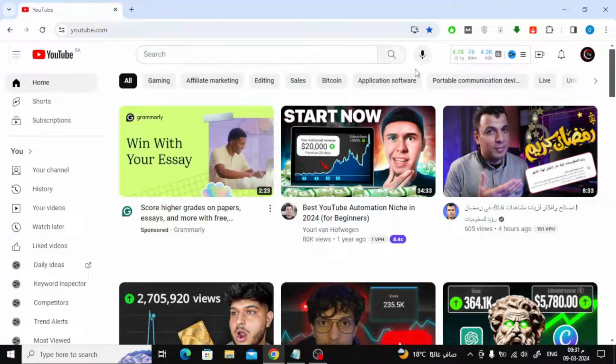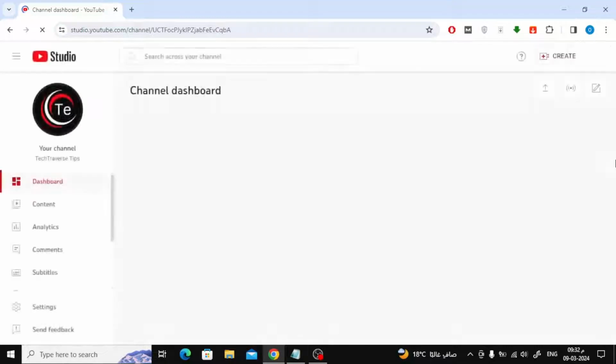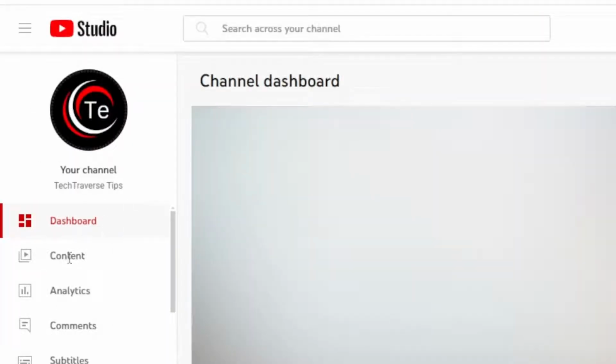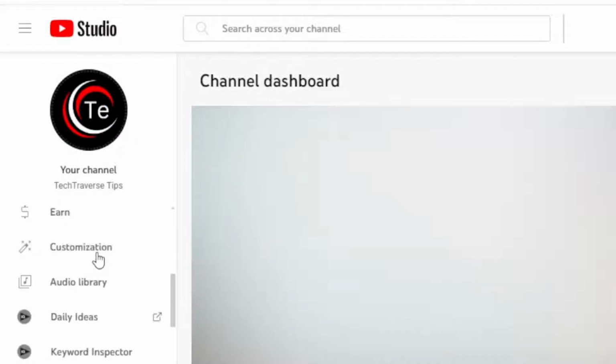The first step is to go to YouTube, then click on the profile icon at the top. After that, click on YouTube Studio. Now from the left, scroll down. Click on the customization option.